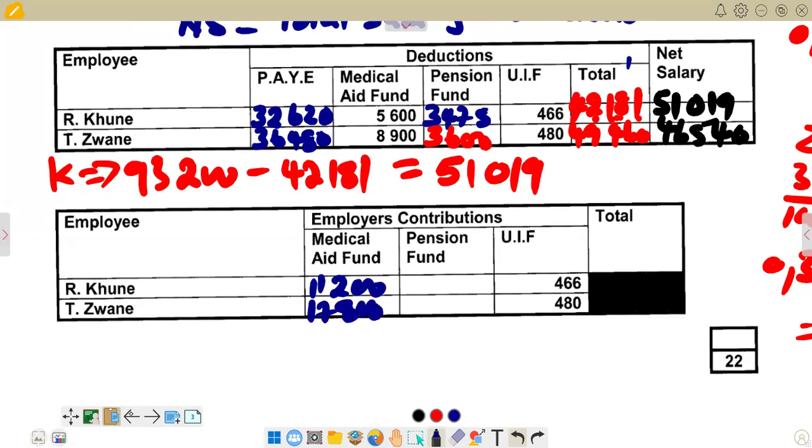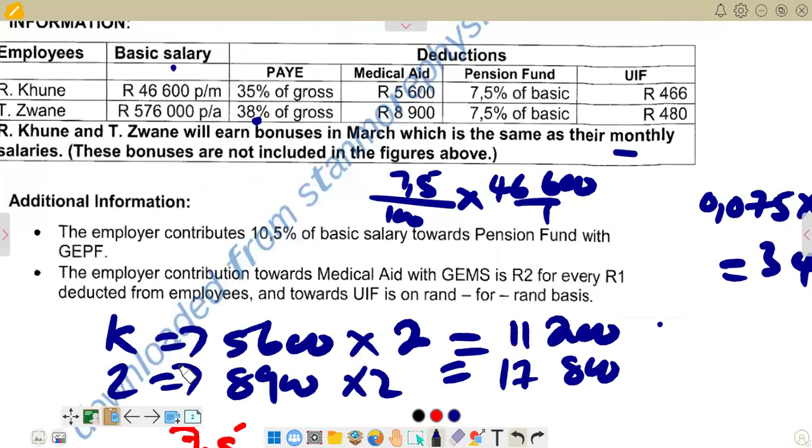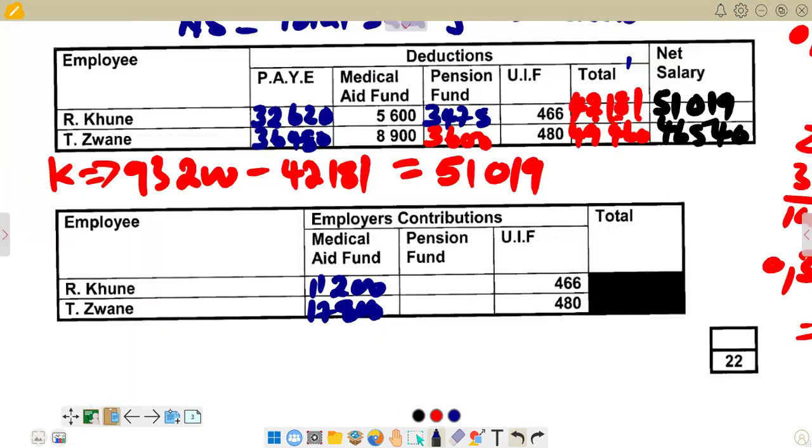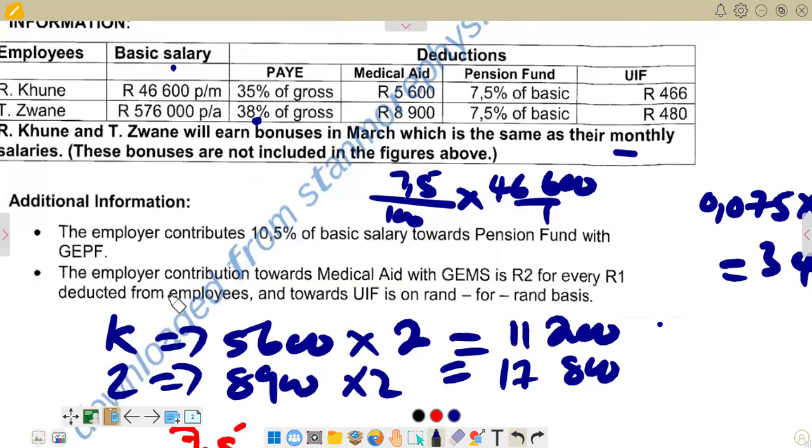Then for pension fund, again, we're going to go back and see what exactly it says. Let's go back and see the instruction here on the first point. The employer contributes 10.5% of basic salary towards pension fund. So basic salary we are given here, so we are just going to say 10.5%.